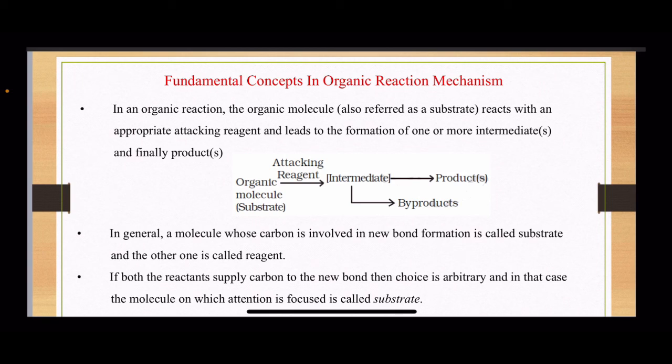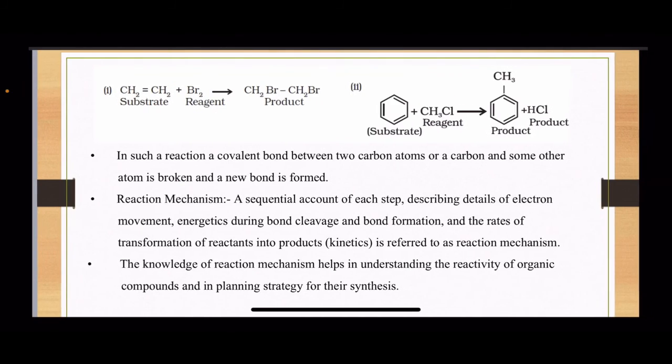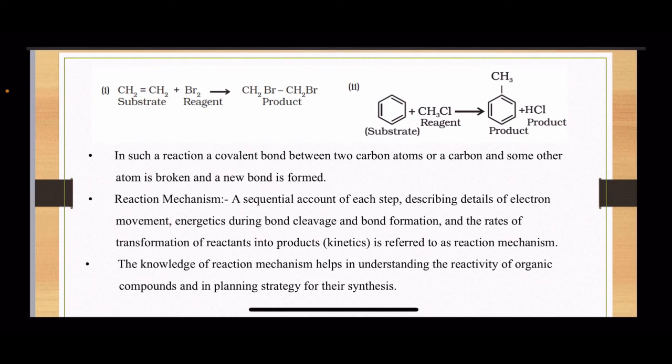So this is the case when both the attacking reagent and the organic compound provide a carbon atom. In that case the molecule on which we have to focus our attention is known as the substrate. Now this is the example. In case of ethene, bromine is the attacking reagent on the ethene, and ethene is the substrate, and the final product is dibromoethane, 1,2-dibromoethane. In such a reaction, a covalent bond between two carbon atoms or a carbon and some other atom is broken and a new bond is formed.